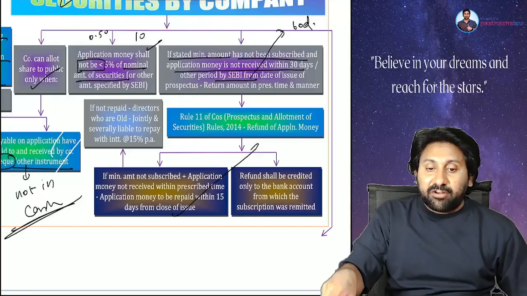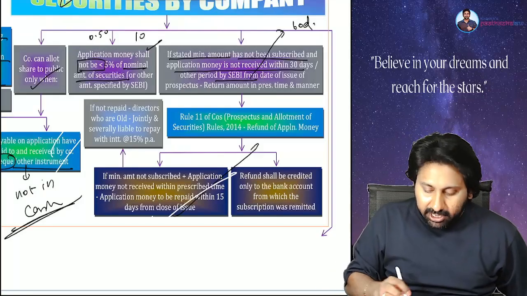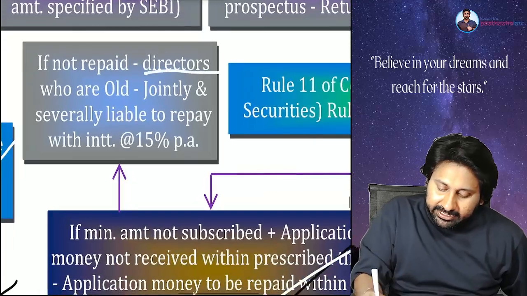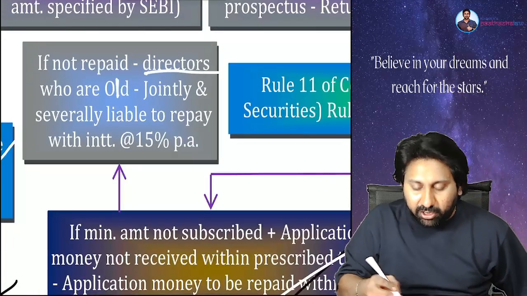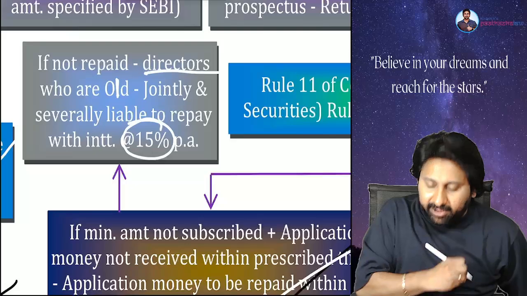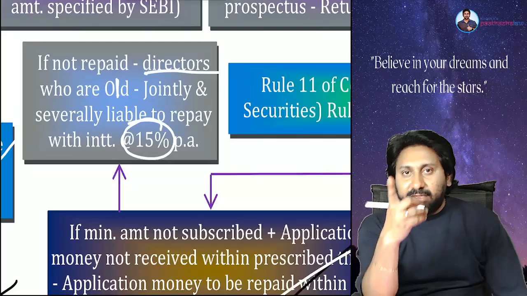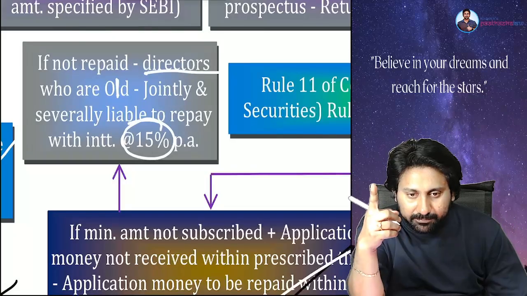Okay, refund within how many days? Next, 15 days. If you do not refund, what will happen? Directors who are officers in default shall be jointly liable to pay 15% interest per annum. Everybody understood or not?